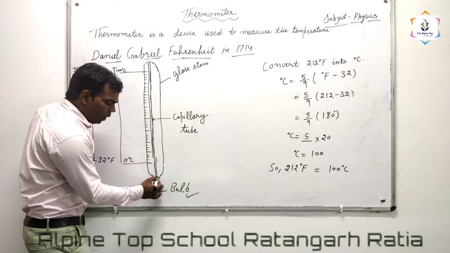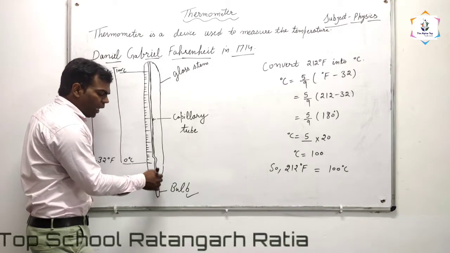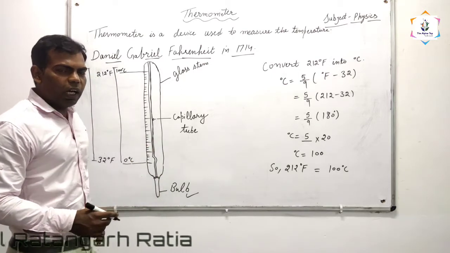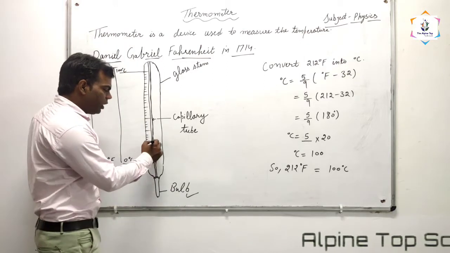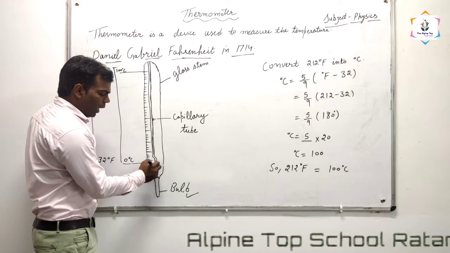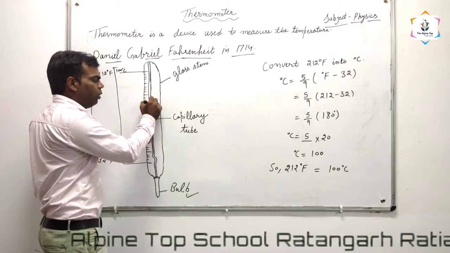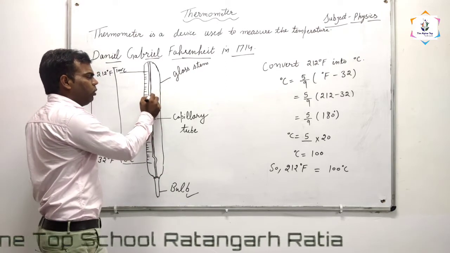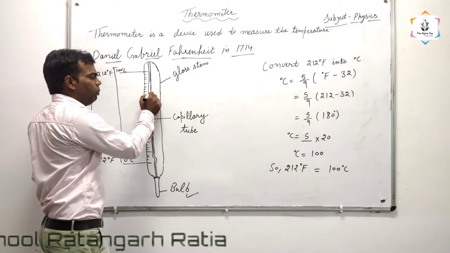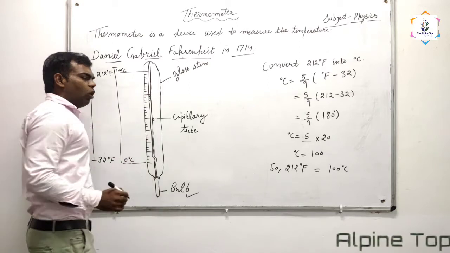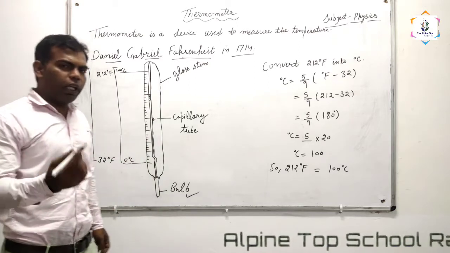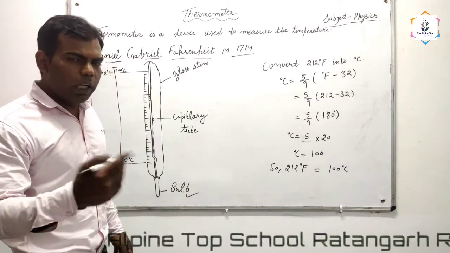When we raise the temperature of this bulb, mercury expands and rises in this capillary. Suppose mercury has risen up to this level. We will check the corresponding reading of mercury.